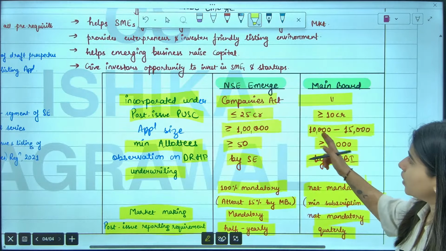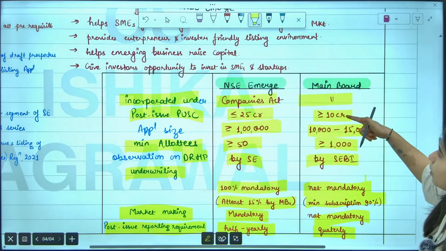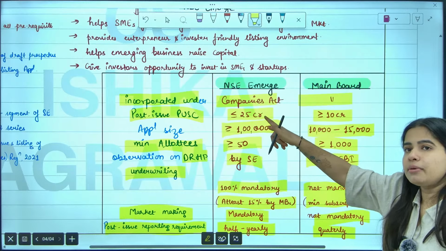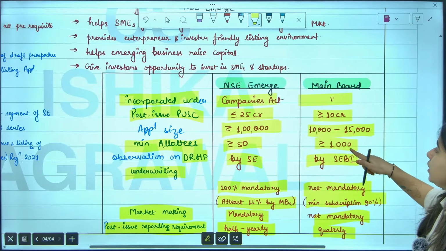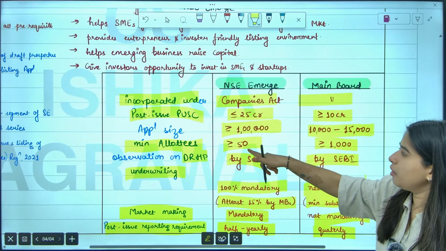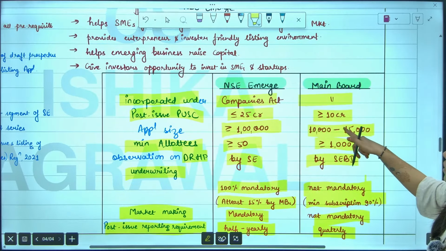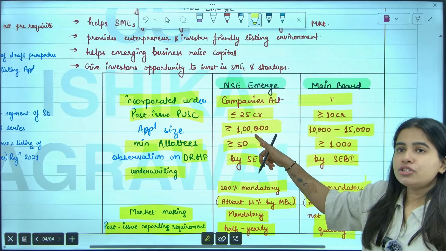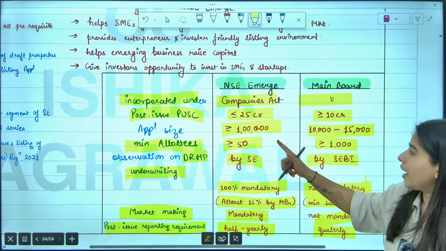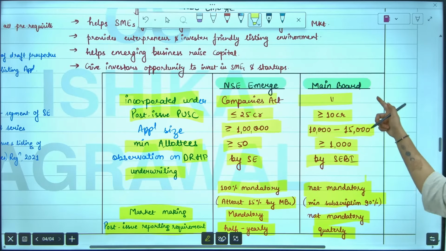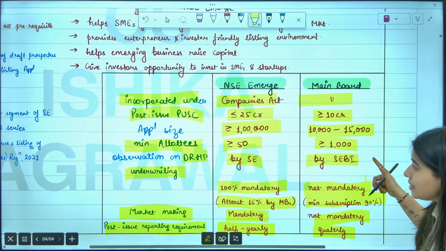So if you see here, the minimum capital should be 10 crore, and in SME the maximum capital should be 25 crore. Here minimum 1000 allottees should be there, here minimum 50 allottees should be there. Here application size should be 10,000 to 15,000, and here application size should be 1 lakh. Here the prospectus is approved by the stock exchange, and in main board the prospectus is approved by SEBI.